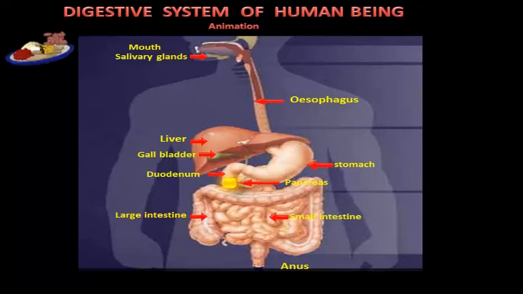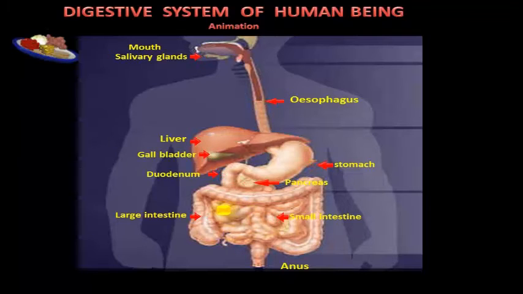It has a network of blood capillaries and lymph capillaries. Glucose, amino acids, vitamins, minerals and water are absorbed by the blood capillaries. Fatty acids and glycerol are absorbed by the lacteals. Then the food goes to large intestine. It absorbs water from the fecal matter. Finally, the fecal material goes out from the large intestine through anus. This process is called egestion.